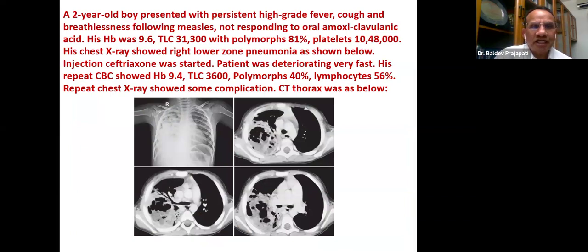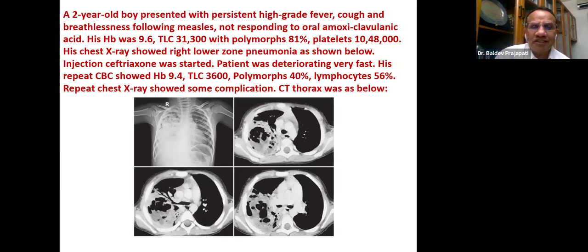A 2-year-old boy presented with persistent high-grade fever, cough and breathlessness following measles, not responding to oral amoxicillin-clavulanic acid. His Hb was 9.6, total count 31,300, 81% polymorphs, platelets more than 10 lakhs. His chest X-ray showed right lower zone pneumonia as shown below.